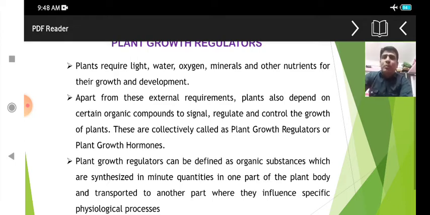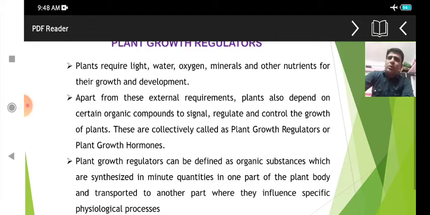They are growth promoters. In the next slide we will see which hormones come under the regulators, which are the promoters and which are the inhibitors, because some hormones play a role in the regulation or inhibition of growth, and some play a role in growth promotion.